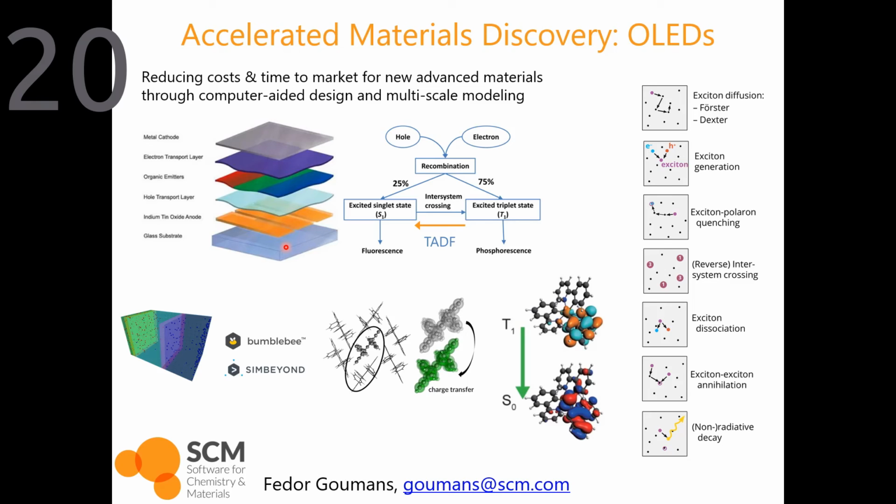So you can optimize simultaneously the properties of each of the individual materials at the molecular level or atomistic level by, for instance, calculating phosphorescent rates, charge transfer rates, exciton transport rates, and then putting them together in the kinetic Monte Carlo code to optimize the materials and the entire stack simultaneously.